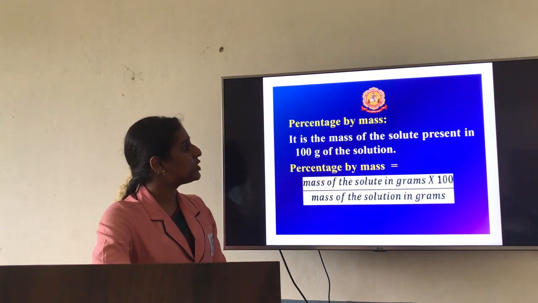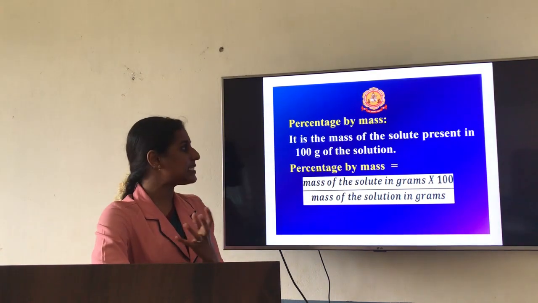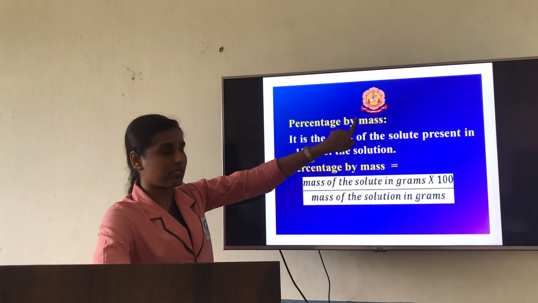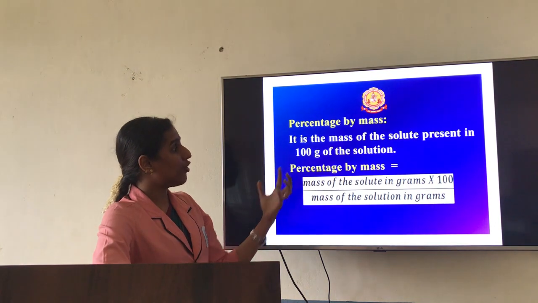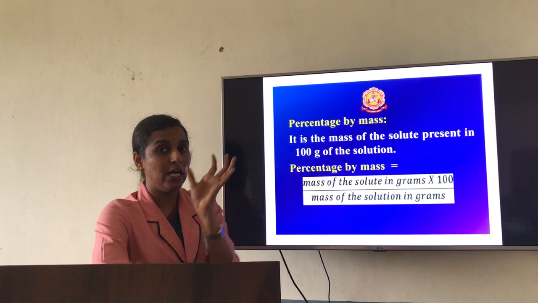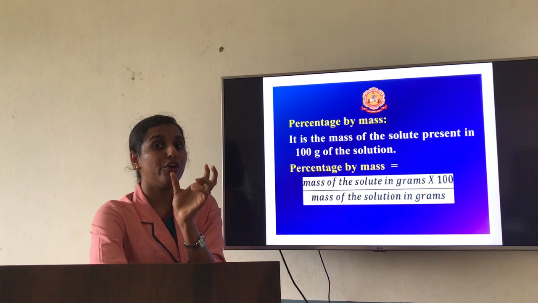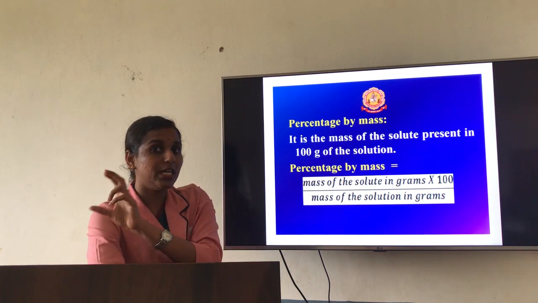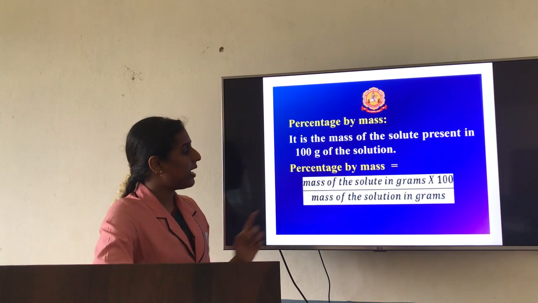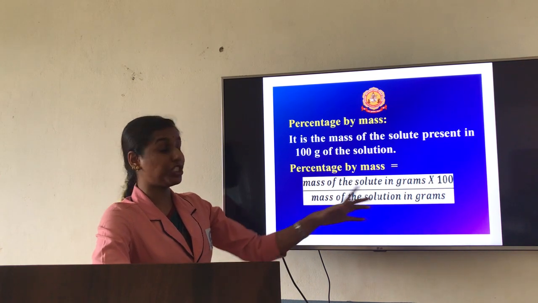Percentage by mass is the mass of the solute which is present in 100 gram of the solution. So you are going to consider the mass. You are going to find out the mass of the solute, not solvent. Remember, a solution is a mixture of solute as well as solvent. So the formula will come as mass of the solute in gram divided by mass of the solution in gram.